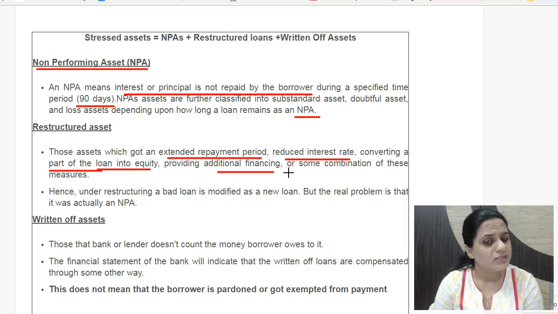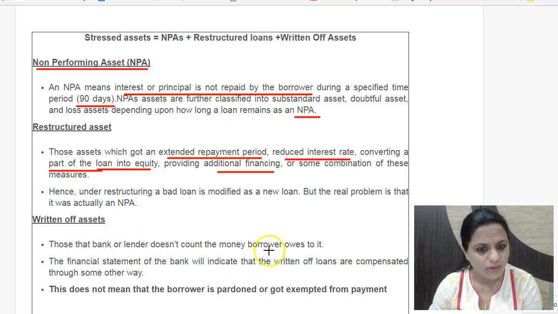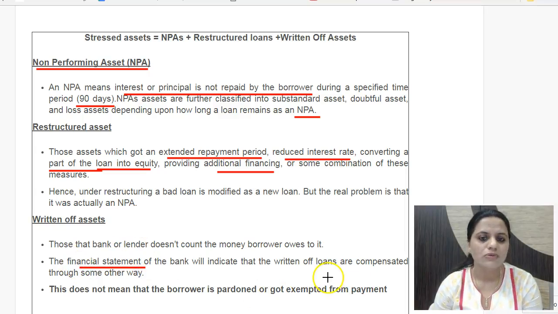So this does not come in the counting of NPAs, but when you count stressed assets, restructured loans are also added to NPAs. And the last category is written off assets. Written off assets means the bank no longer counts that money in its balance sheet. But it does not mean that the borrower has been pardoned or exempted from payment. The banks in their financial statements do not have these loans mentioned.